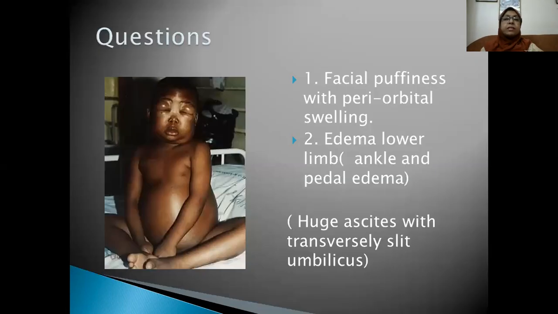Again, this picture is a little bit different. Facial puffiness with periorbital swelling, edema of the legs. You can see pedal edema, ankle edema, and huge ascites with distension of the abdomen. If the umbilicus is visualized here, you can see the transversely slit umbilicus due to huge distension of the abdomen due to huge ascites.